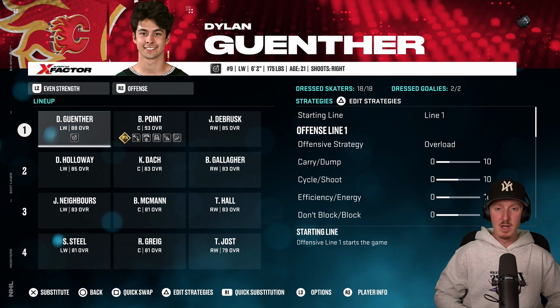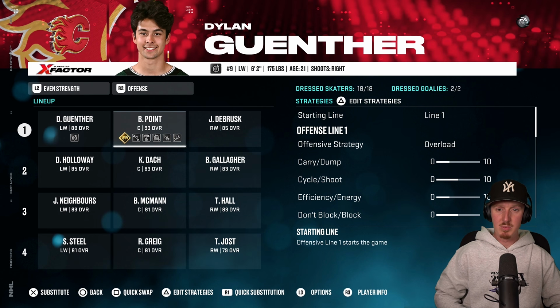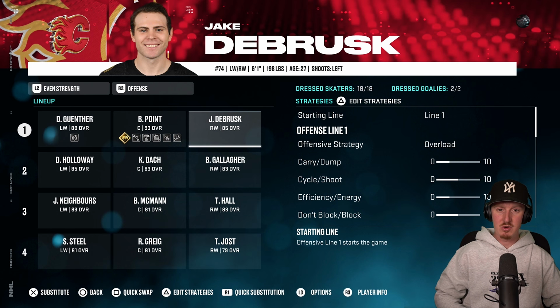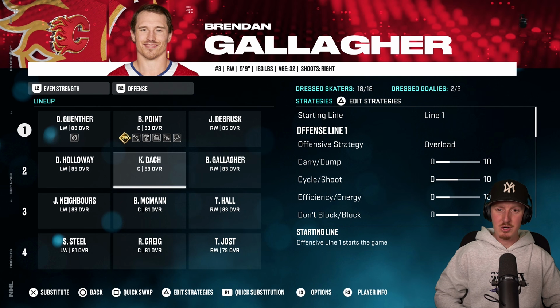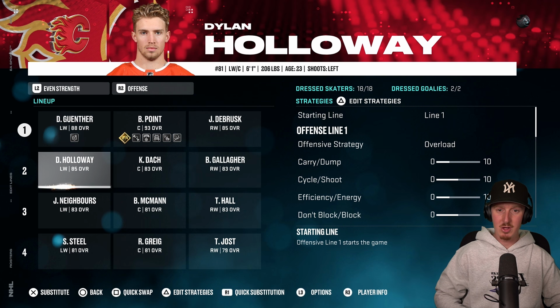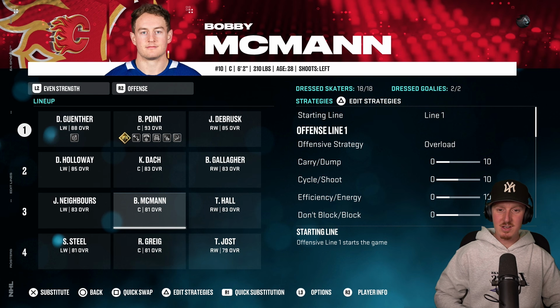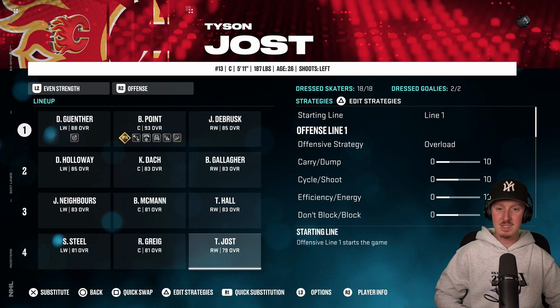Now I don't think that the Alberta Flames offense is going to be quite as good as the Boston Bruins. Brayden Point, Dylan Guenther, and Jake DeBrusk are great, but when it comes to the second line, Brendan Gallagher, Kirby Dach, Dylan Holloway, that's not giving me a lot of confidence here, other than Dylan Holloway, of course. On the third line, you got Jake Neighbours, stick on the ice legend Bobby McMahon. Okay, maybe I was sleeping on this team a little bit.